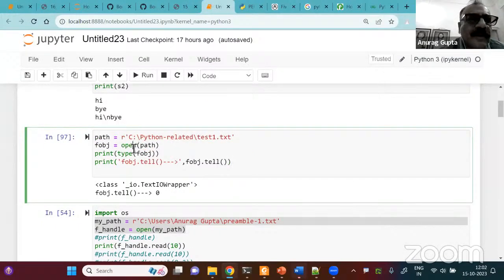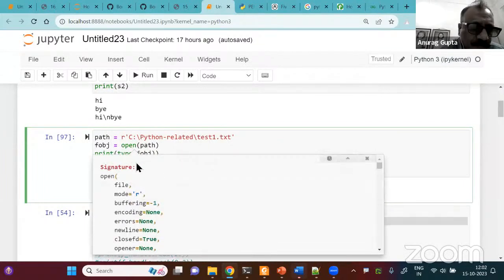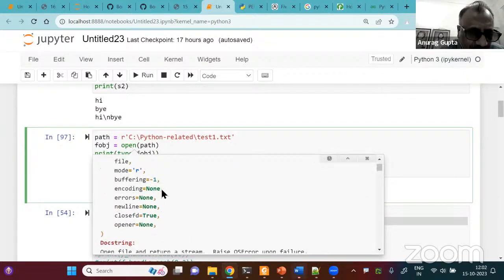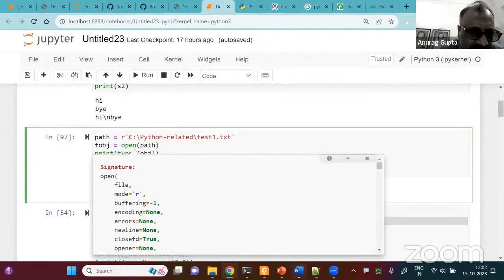Now, in your Jupyter notebooks, there's a very beautiful way of finding out the signature of a function. You have to press Shift Tab. So if you do that, are you able to see the screen?